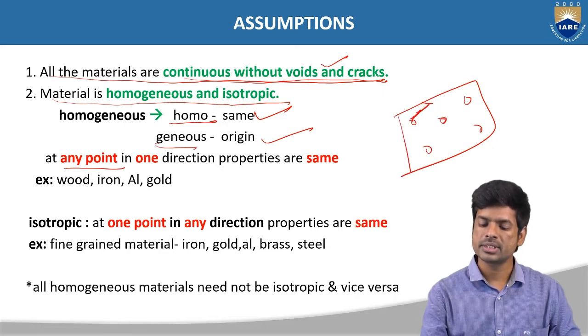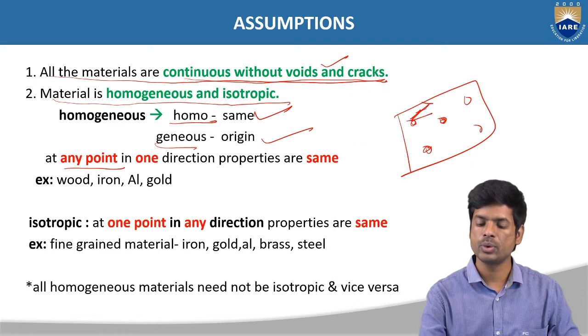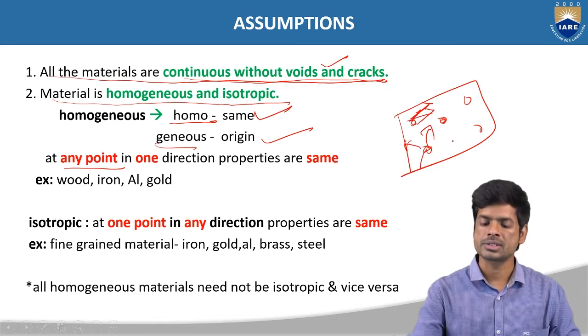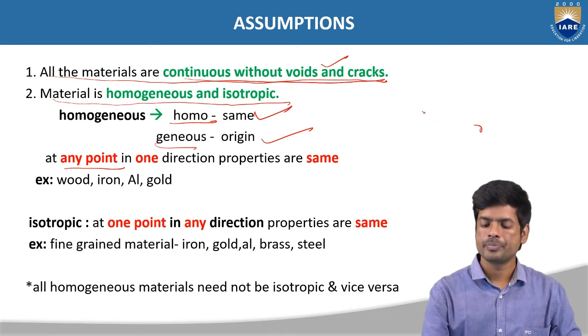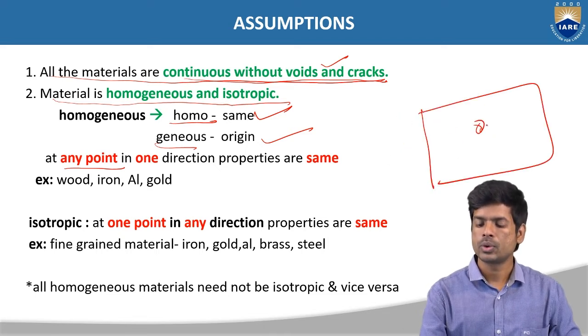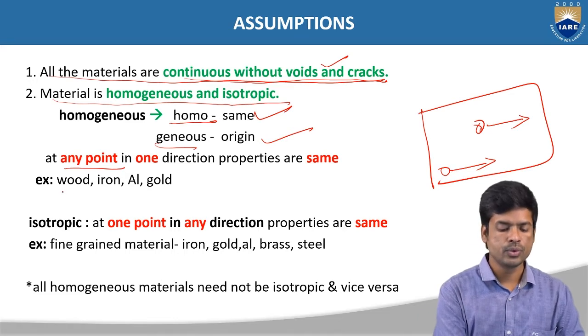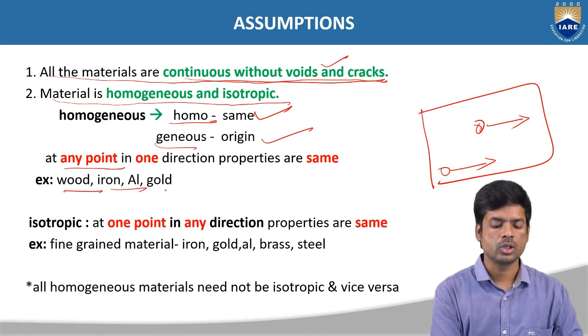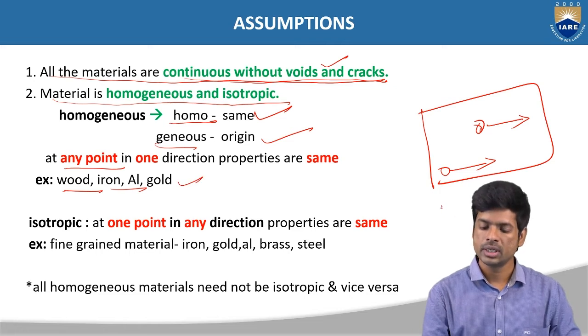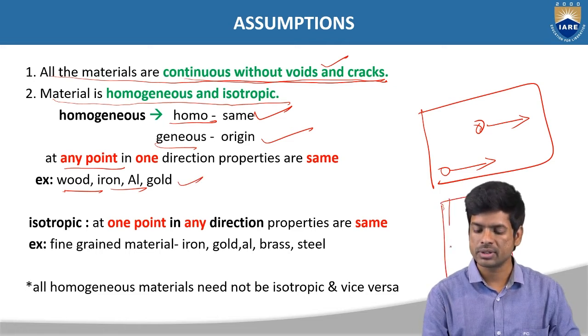Suppose I am taking this point, and this point, and this point. If you observe the properties in one direction, only in one direction, not in all directions, but only in one direction, if you take any position of the material, then the properties will be the same. That is what homogeneous is. Examples are wood material, or else iron, aluminum and gold. If you take wood, it will be in this form, right? It will have some fibers.